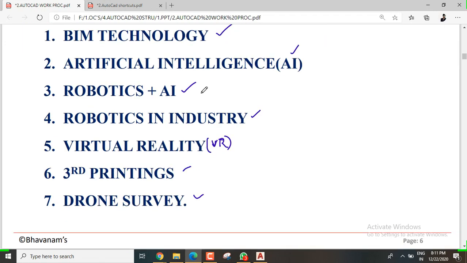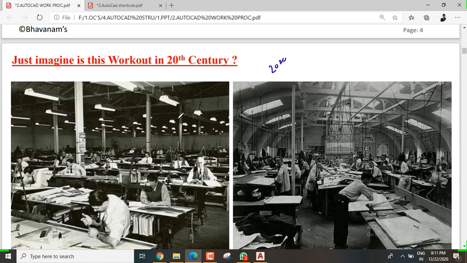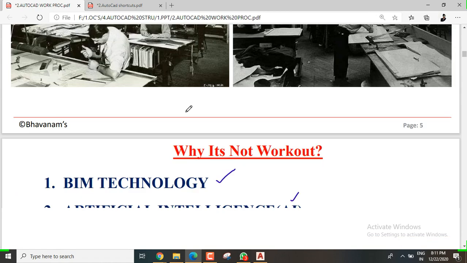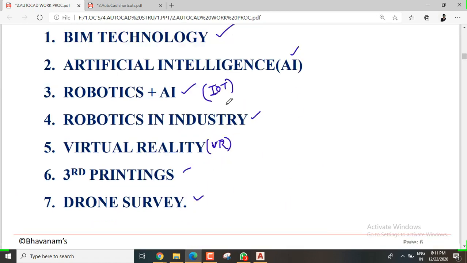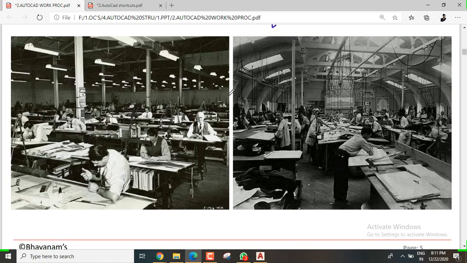And I forgot to mention one thing, IoT, Internet of Things. I hope you just imagine all these things. If you are still working like this, this is what happens. The world is running with technologies. We can't work like this in the 20th century.